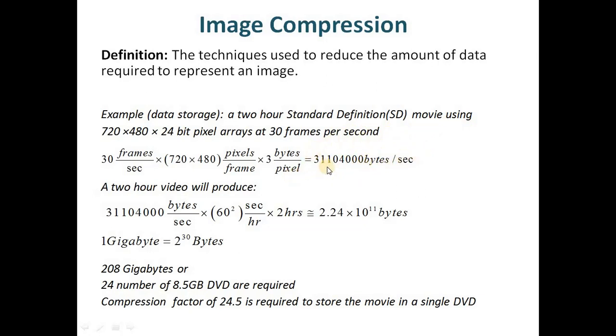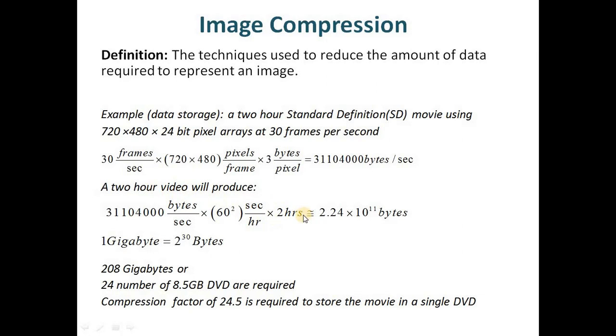So if this data rate continues for 2 hours, then how much data will be produced? We can calculate it as how many bytes are produced per second and how many seconds there are in 1 hour. So how many seconds are there? 60 squared, that is 3600 seconds per hour, multiplied by for how many hours the video is going to continue.